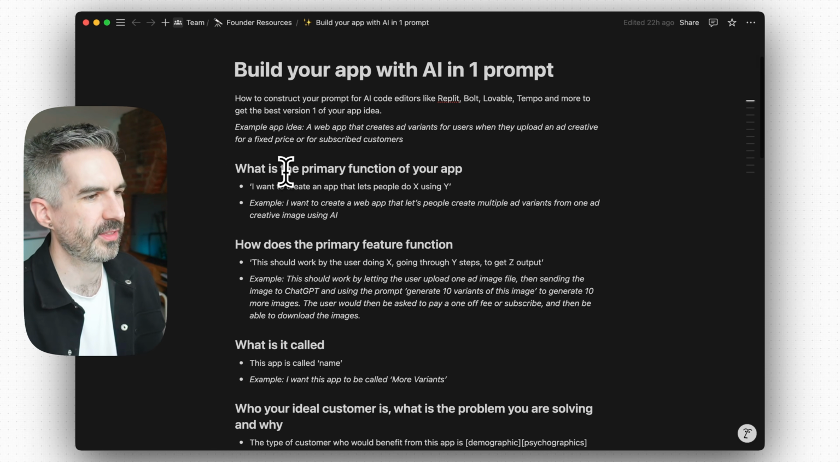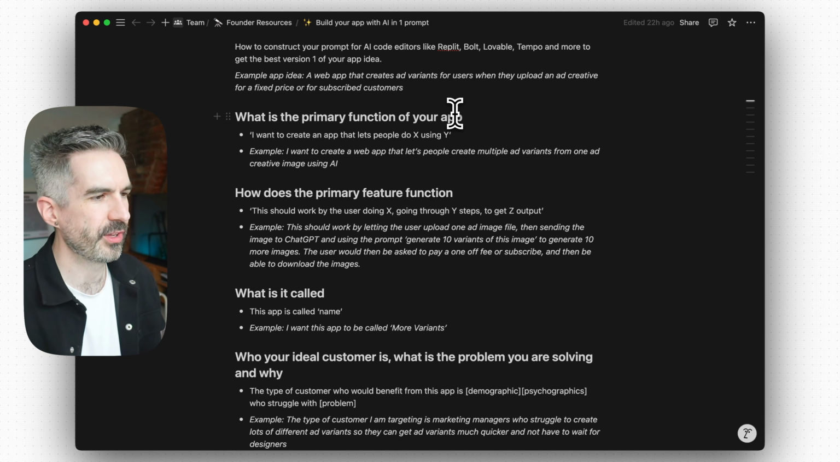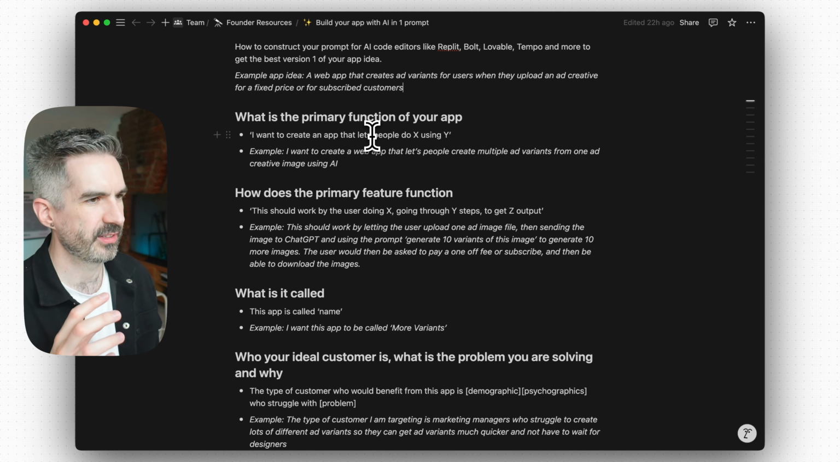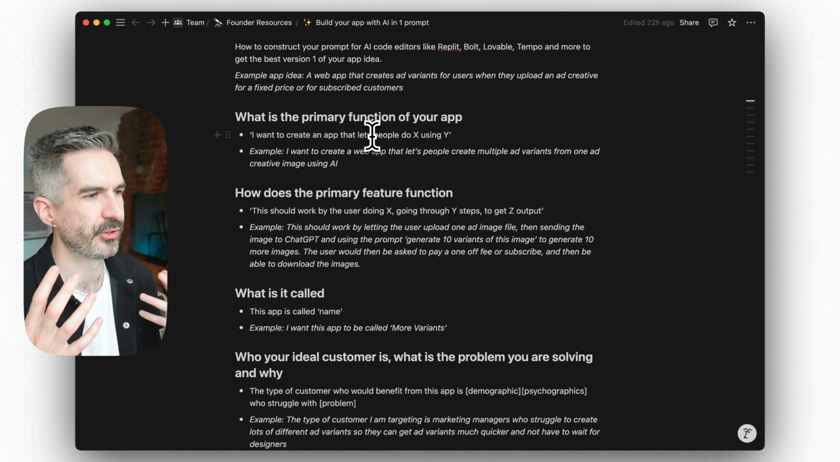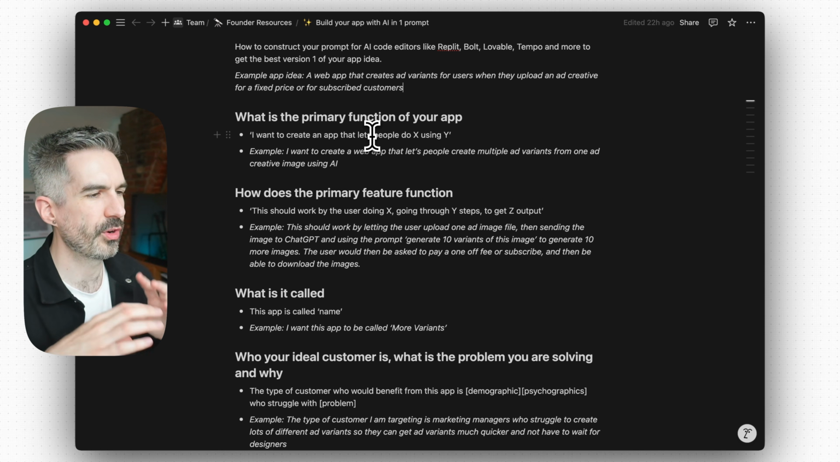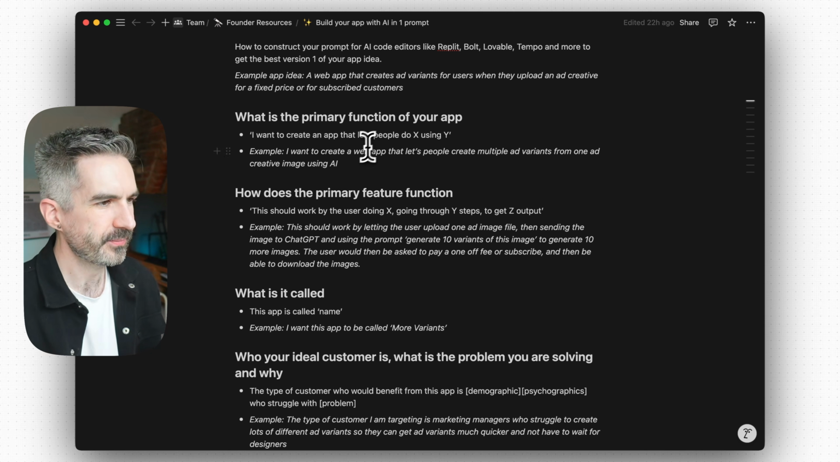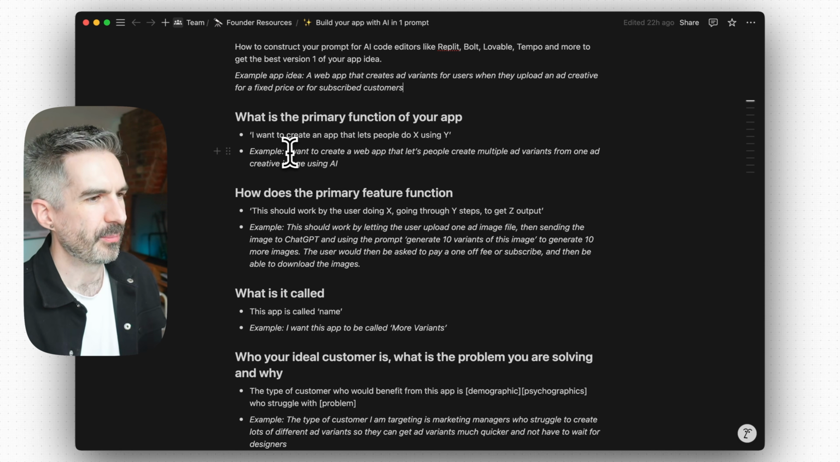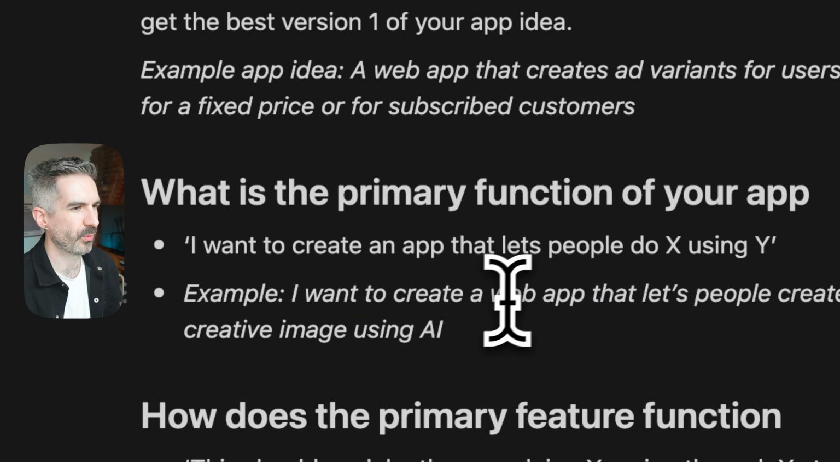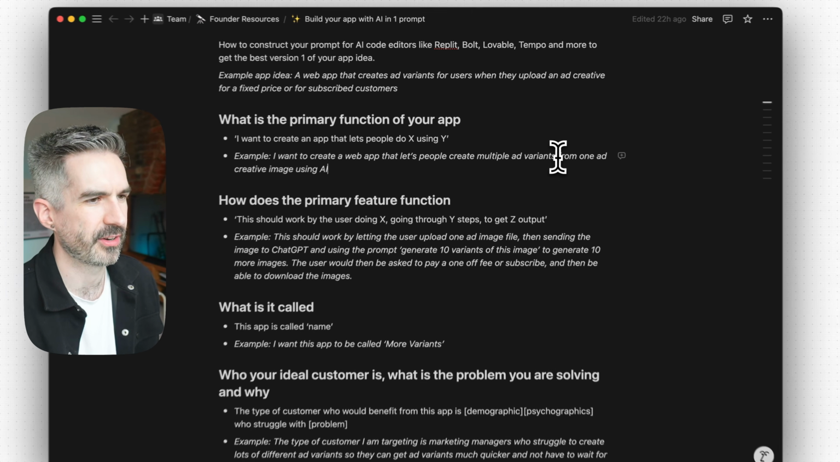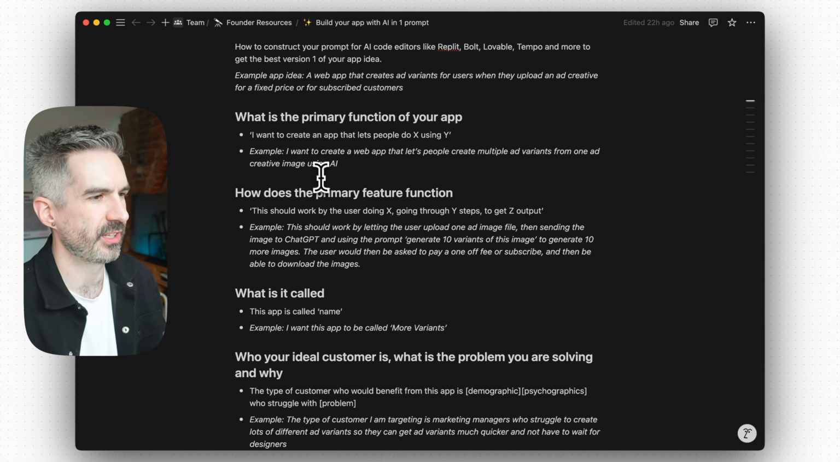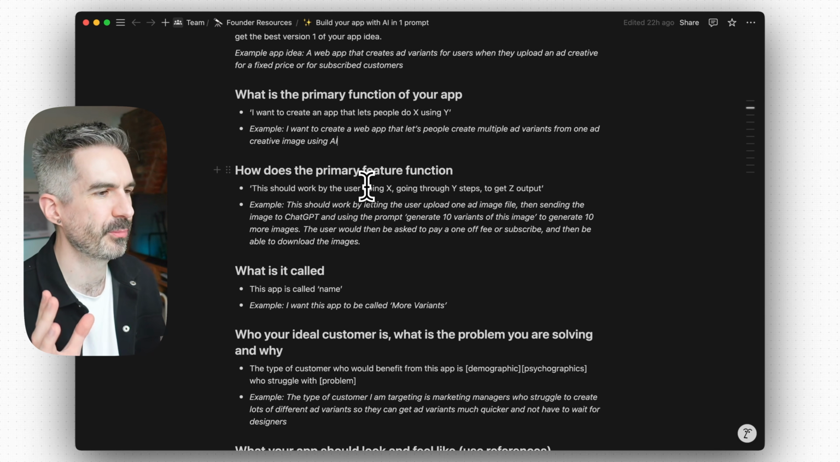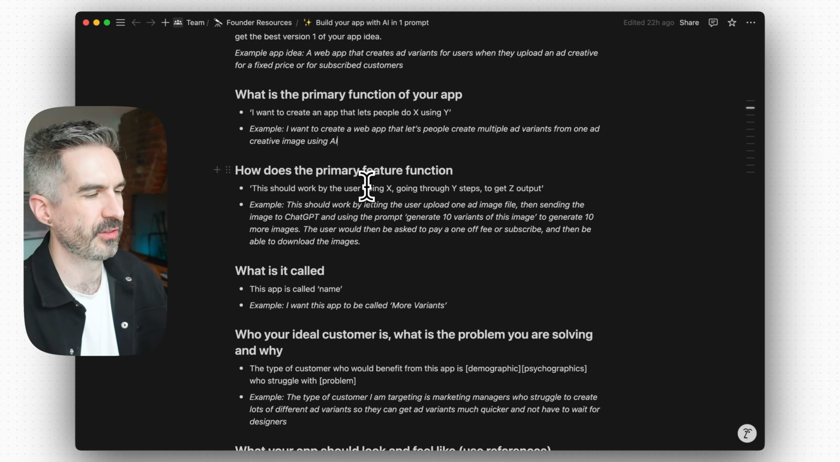The first thing that we want to include here is the primary function for your app. So this is like, I want to create an app that lets people do X using Y. So this is what you want to let people be able to do, what you want the app to be able to do, and how you want people to be able to do it. So using the example of this ad variant app that I want to create, the example that I've put here is I want to create a web app that lets people create multiple ad variants from one ad creative using AI. So that's the first thing. The most important thing is like, what is this one thing that your app is doing?